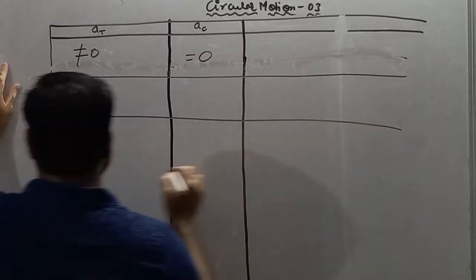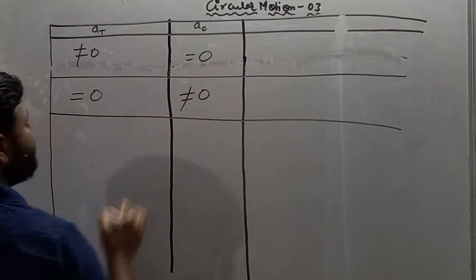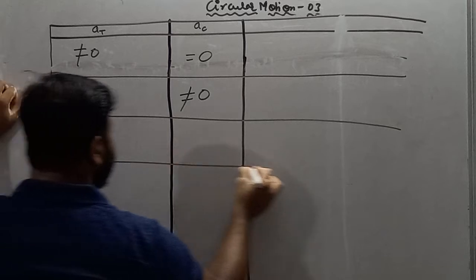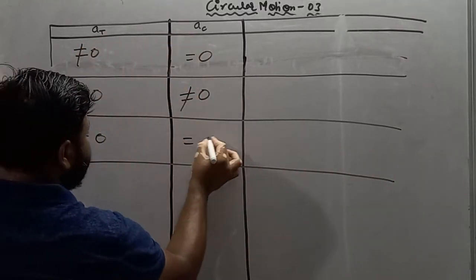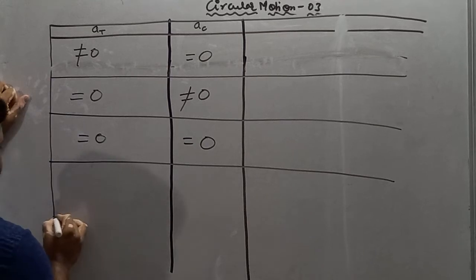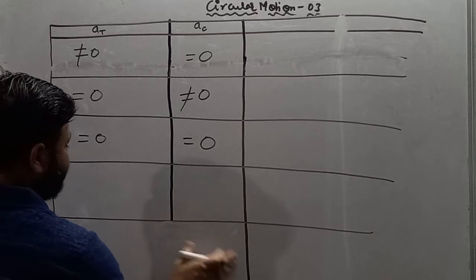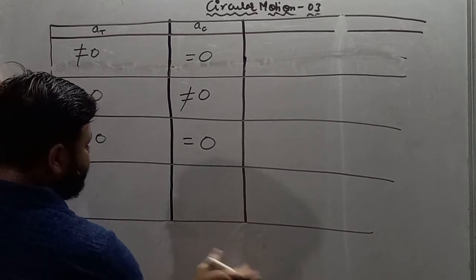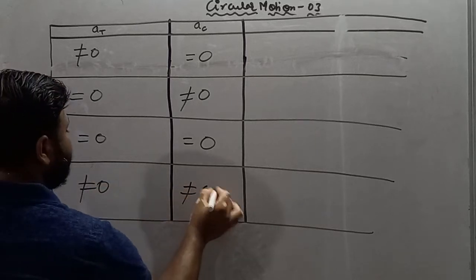Second case is tangential acceleration is equal to 0, but centripetal acceleration is not equal to 0. Third case is tangential acceleration is 0 and centripetal acceleration is also equal to 0. And fourth case is tangential acceleration is not equal to 0 and centripetal acceleration is also not equal to 0.